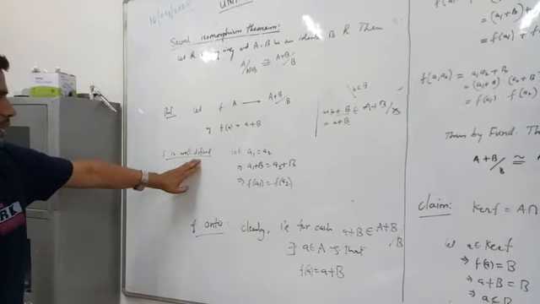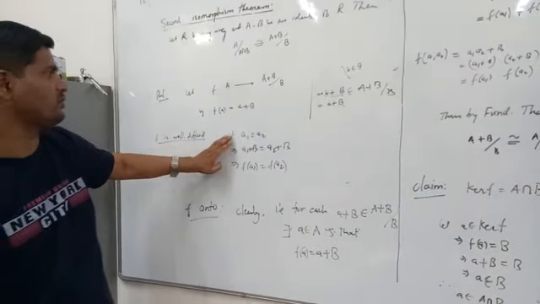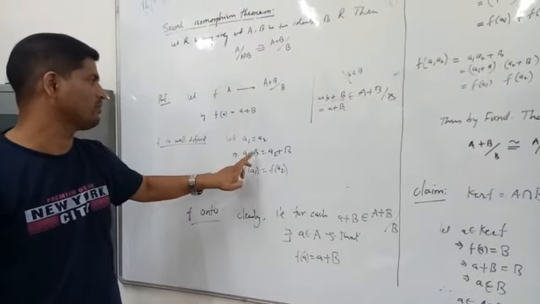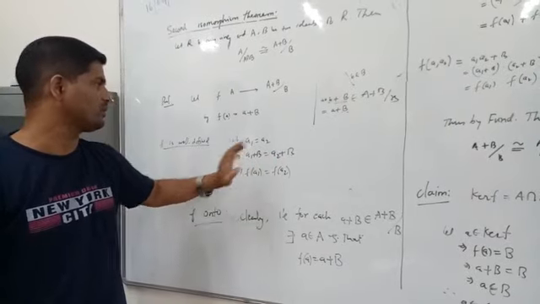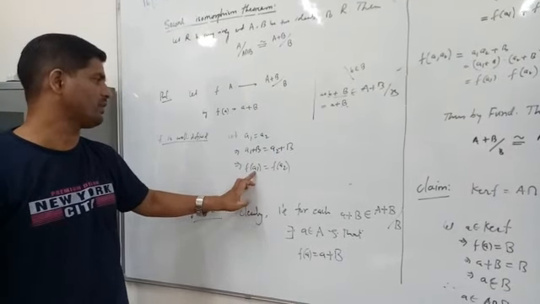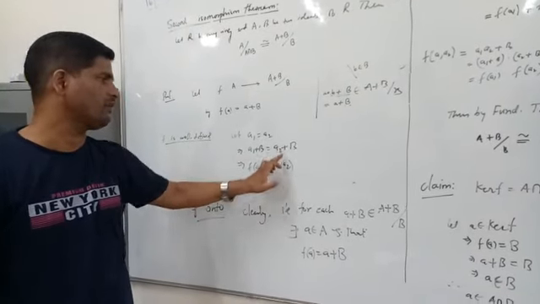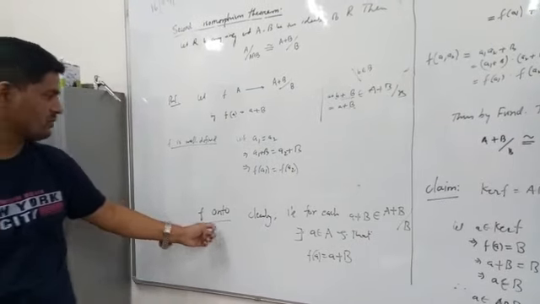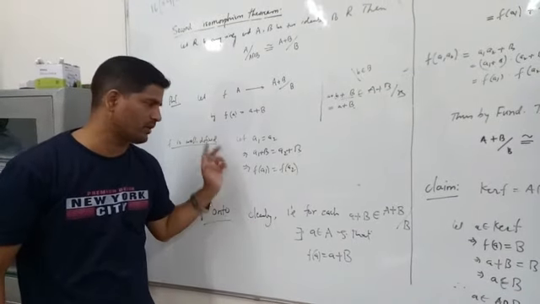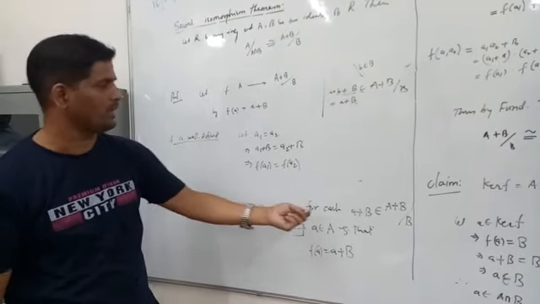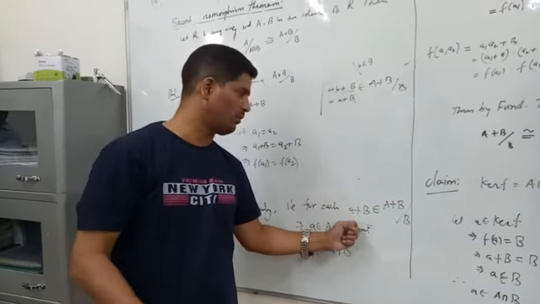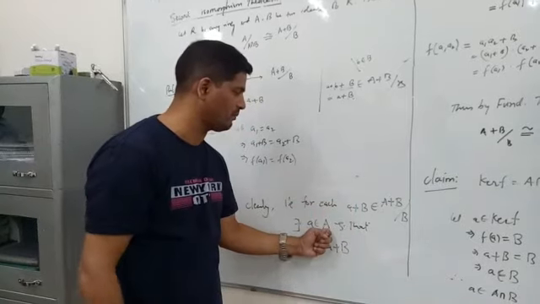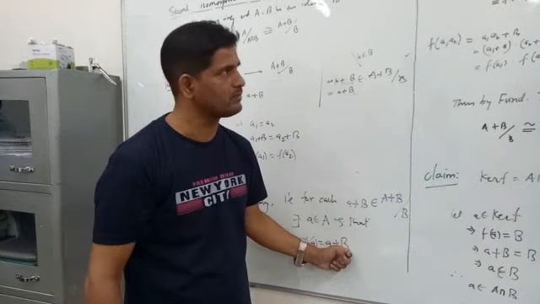Now we will show that our f is well defined. So we take two elements a1 equal to a2, then a1 plus B equals a2 plus B. These two sets are equal if a1 equals a2. Then by definition f of a1 equals f of a2. F is onto, this is also clear from the definition, because if a plus B is any member of A plus B over B, then this a is from A. So for this member we get a member a from A such that f of a equals this.